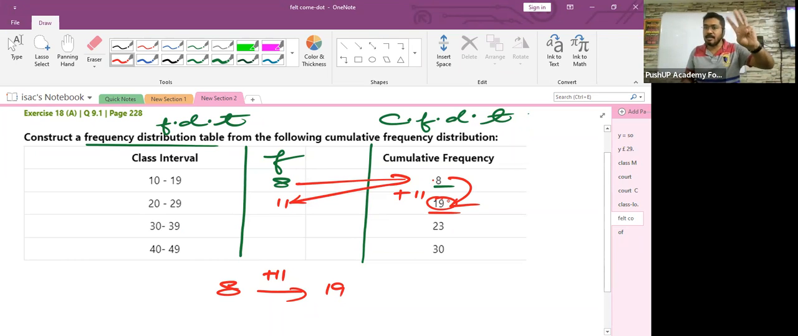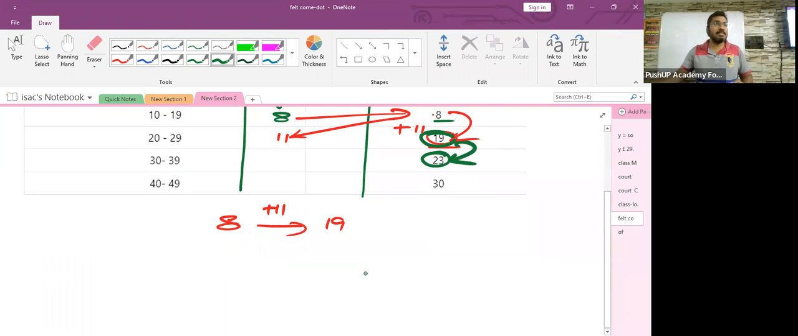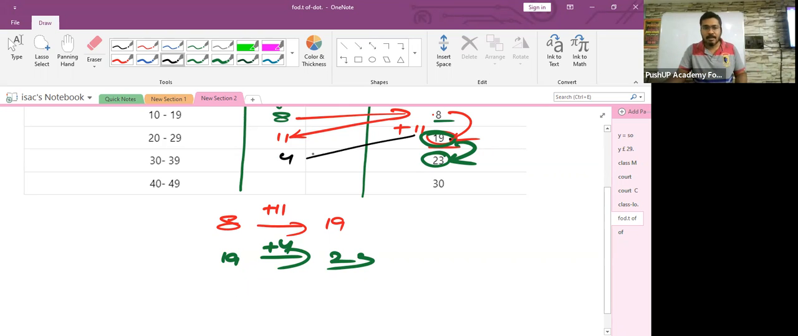Now, children, let's find the third frequency. See this, here we have 23 and here we have 19. Children, how did this 19 become 23? Because you added 4 to 19, isn't it? So whatever value you added, that should be the frequency, right? You are having 19 here. When you add 4 to 19, you are getting 23. So the answer is correct.